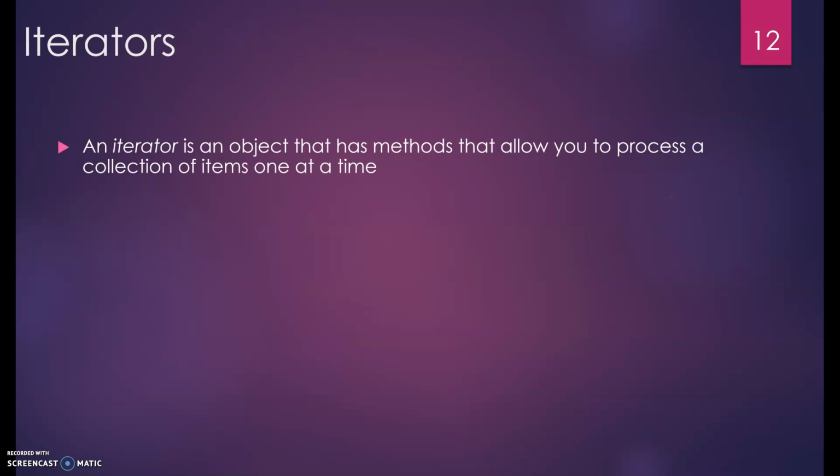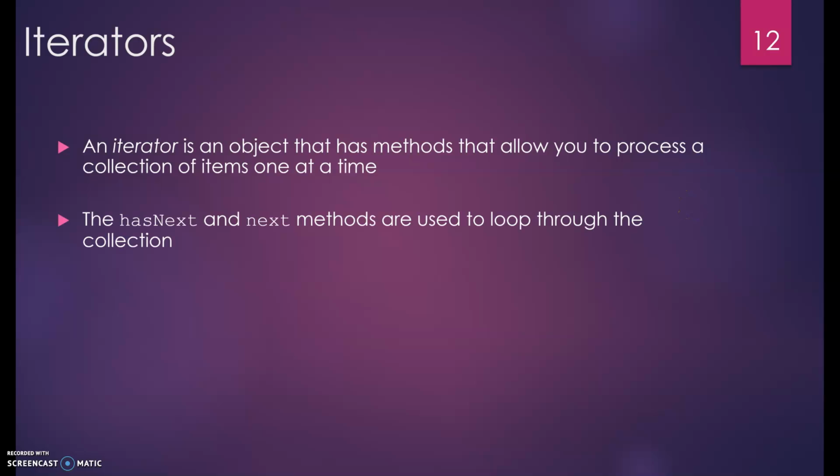Iterators. An iterator is an object that has methods that allow you to process a collection of items one at a time. The hasNext method and the next method are used to loop through the collection. Let's take a look at the code.